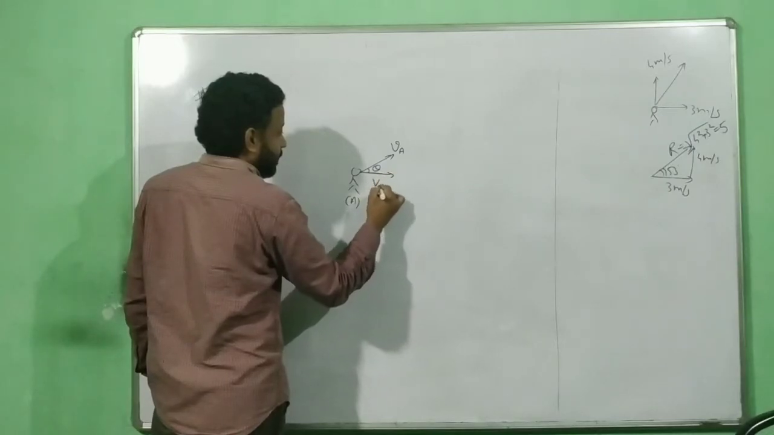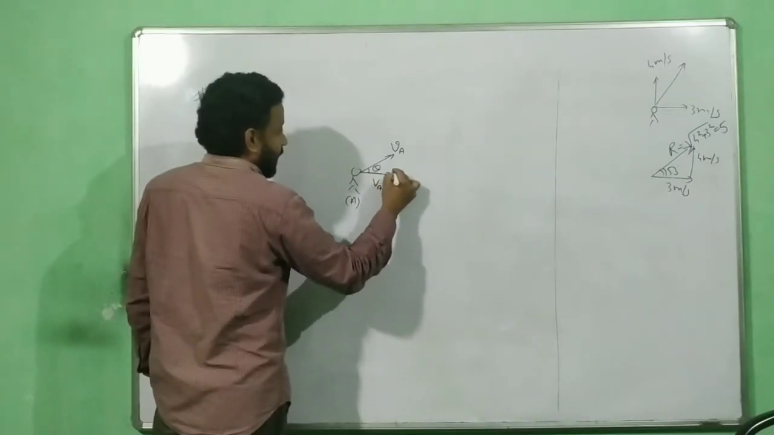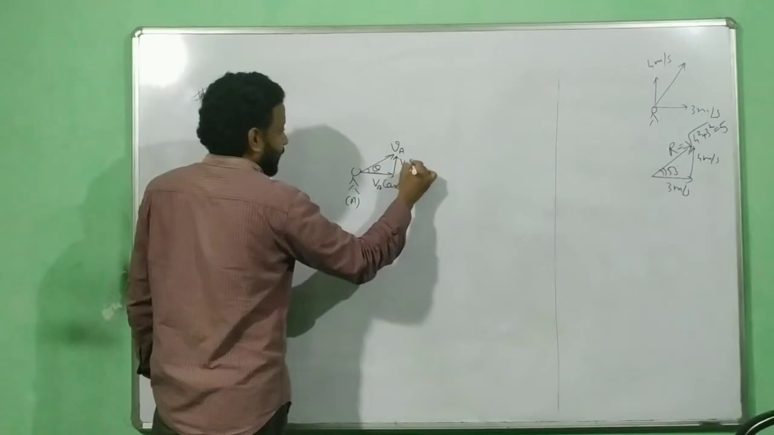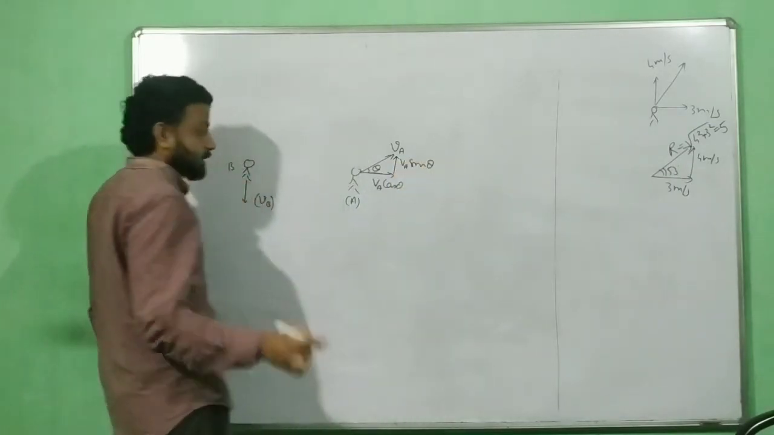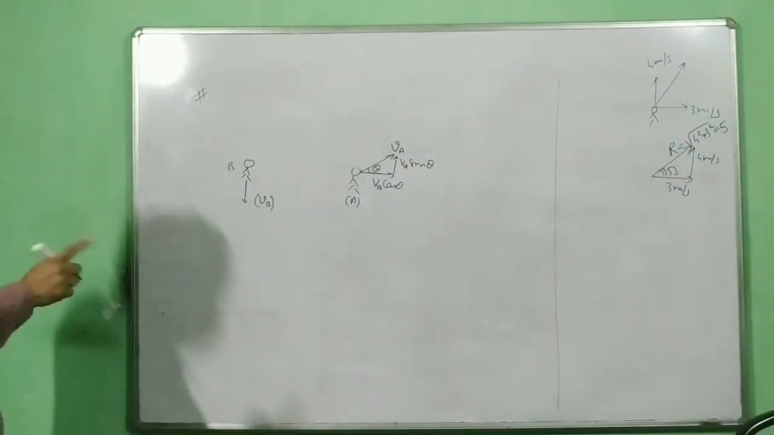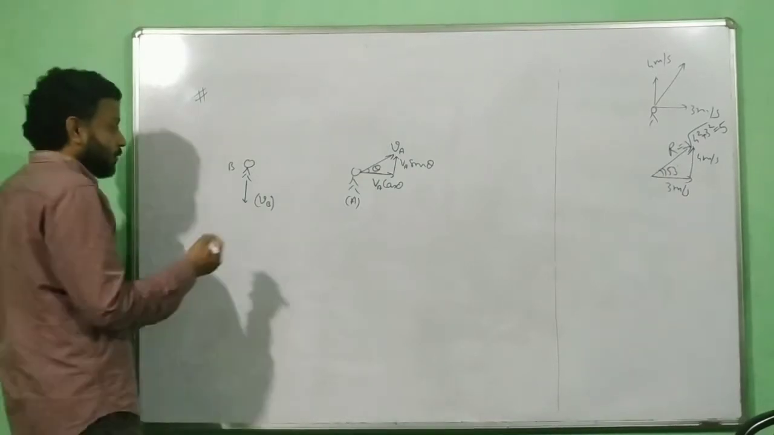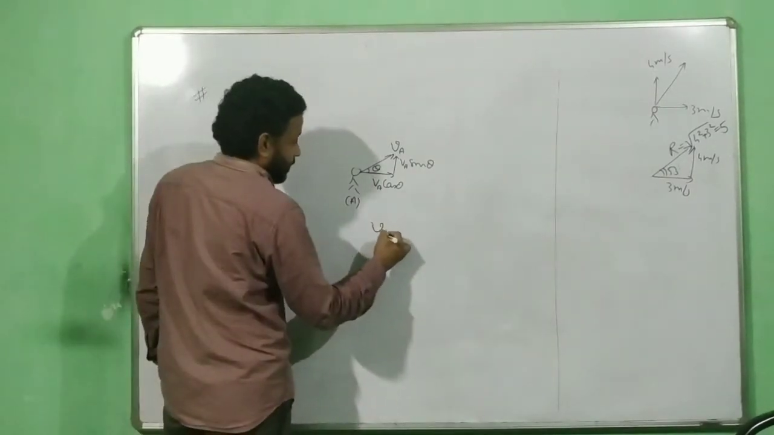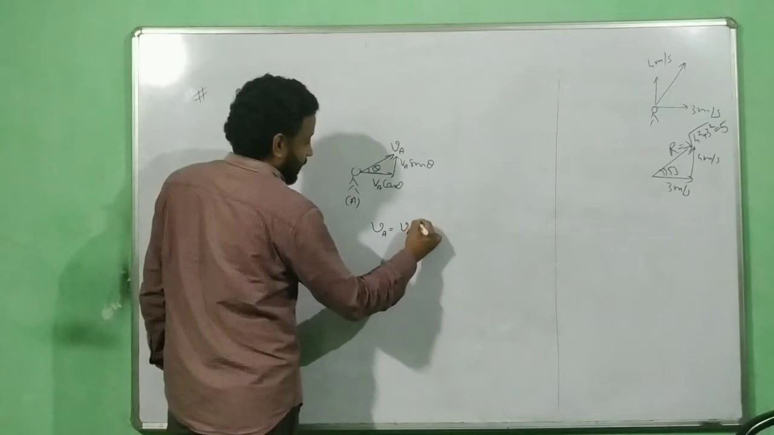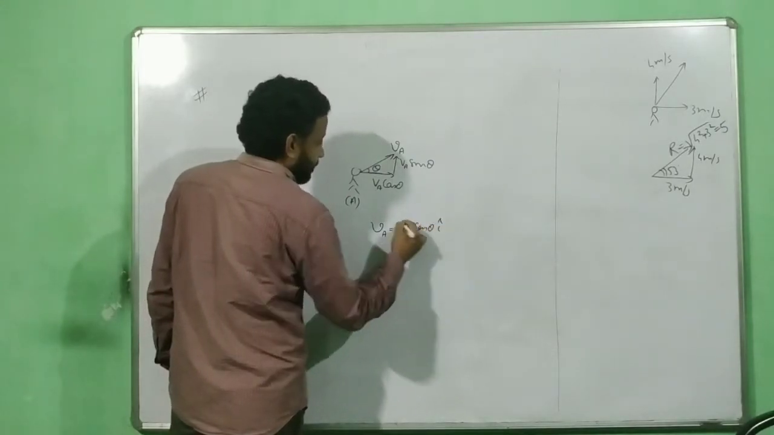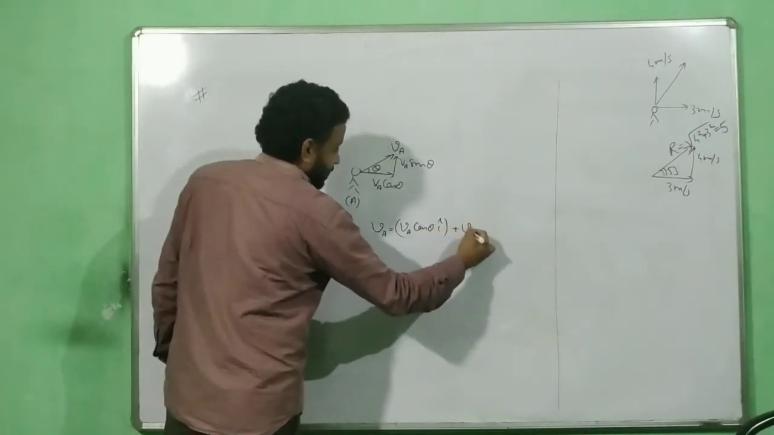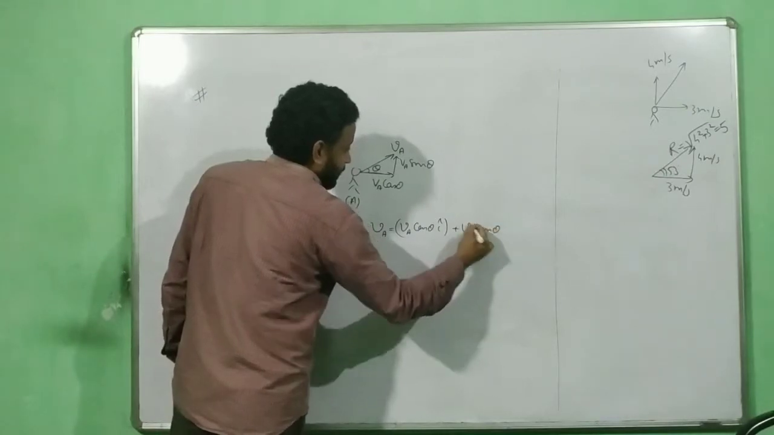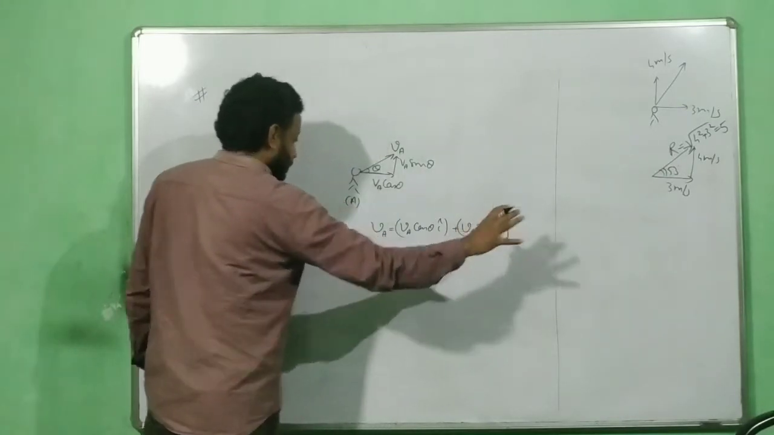This component will be equal to your VA cos theta, and this component will be equal to your VA sin theta. This is a very important step. First you resolve it. Now you write the velocity of A in vector form. Vector form means VA cos theta i cap plus VA sin theta j cap. This you must do.